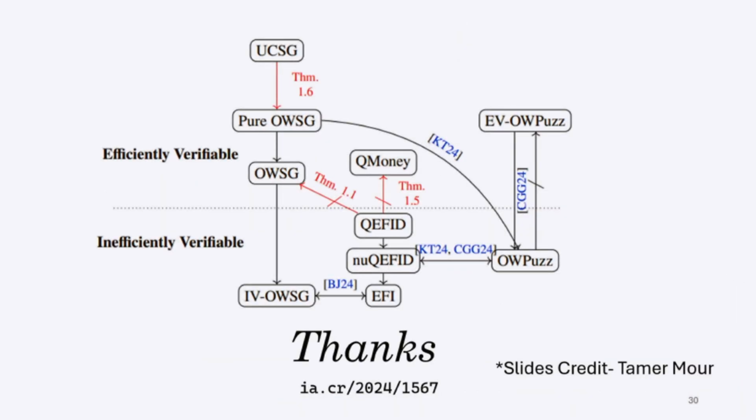Okay, so this is a summary of my talk. We propose two categories for microcrypt primitives. One is efficiently verifiable and the other is inefficiently verifiable, and we show several separations between these two worlds.